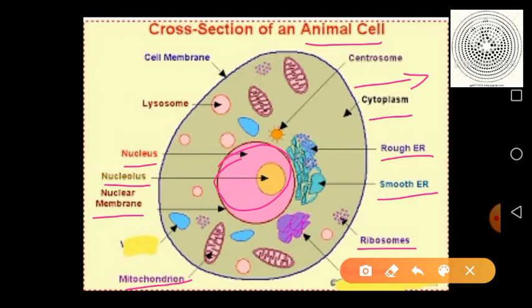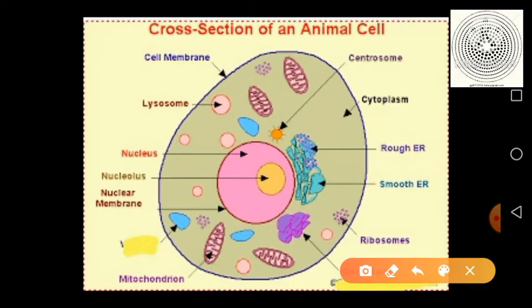But our main point is the lysosome. These are tiny spherical particles embedded in the cytoplasm, and they have a very important role, that is cell digestion, or we can say cell cleaning also.